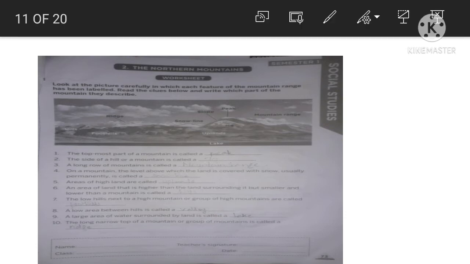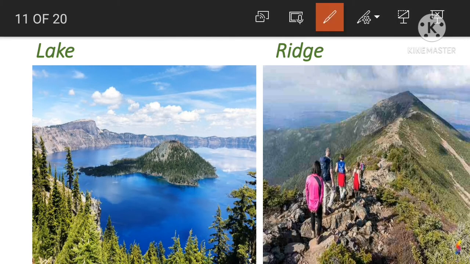Next, 9. Question number 9. A large area of water surrounded by land is called a lake. See, as we can see, these are large areas of water which are surrounded by land. Okay, so this we call it as lake. Okay.